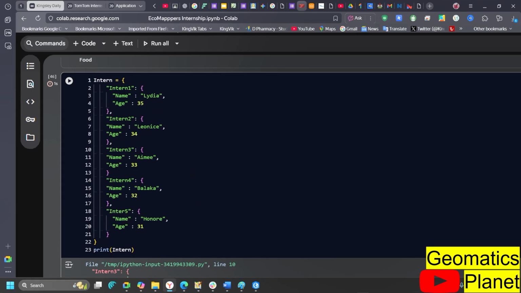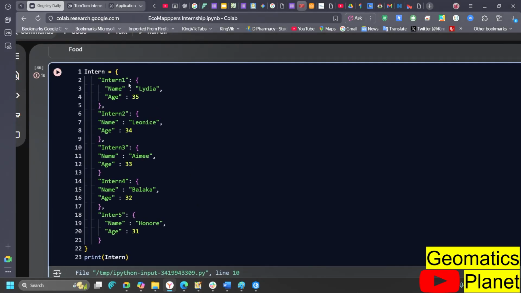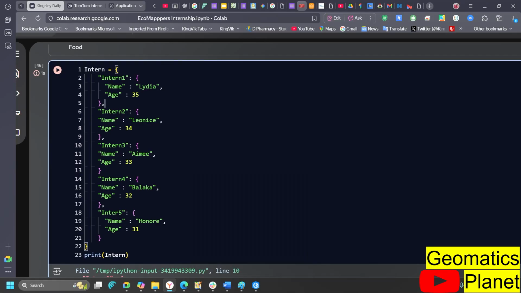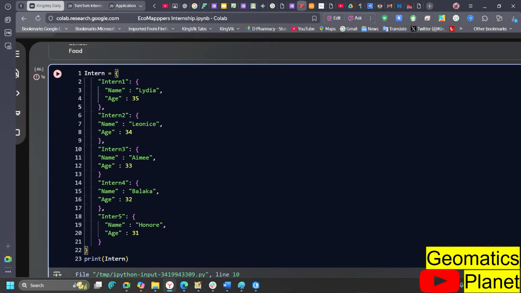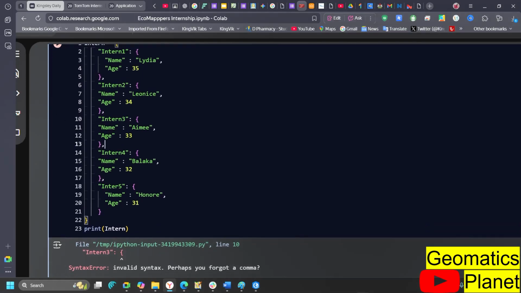Where did I make the mistake? Let me look at it well. Here it started with this, closed with this one. Then here intern 2 started with this, closed with this one. Then intern 3 started with this, closed with this one. I don't see where the problem is right now. Did anybody see it? I think there's no comma after the curly bracket. Which line? Line 13. Okay, exactly. Yeah, thank you. Your eyes are faster than mine.